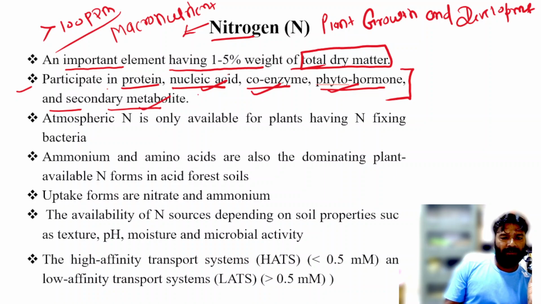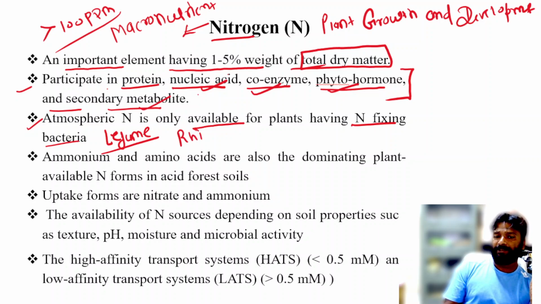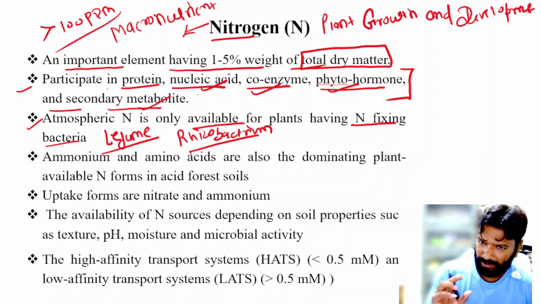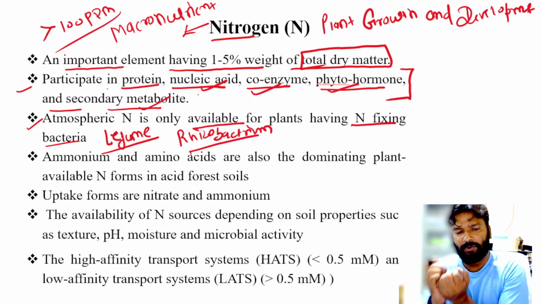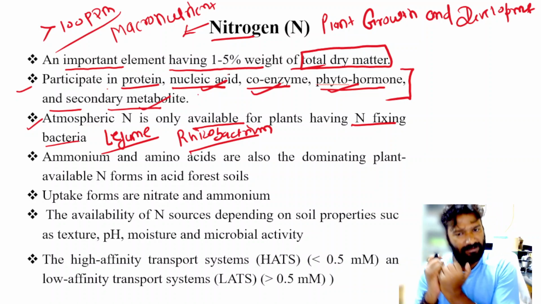Third point is that atmospheric nitrogen is only available to plants which have nitrogen fixing bacteria. An example is the legume crops, because legume crops have rhizobacteria. So only plants which have nitrogen fixing bacteria are able to utilize atmospheric nitrogen.